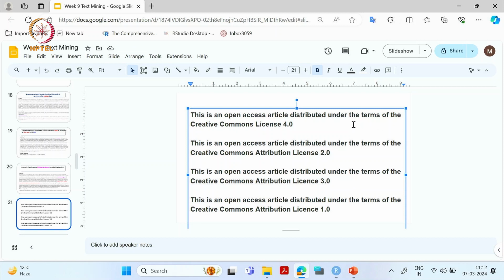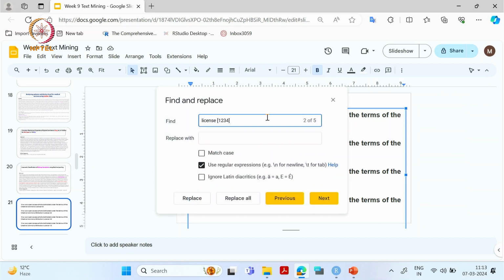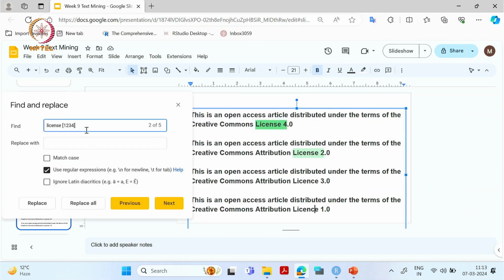If we do like this and then do Control F, a simple search for license will find only one spelling. But if we do it like this, we have identified all kinds of ways of writing license, so license is there, and license 1.0, 2.0, 3.0, 4.0.